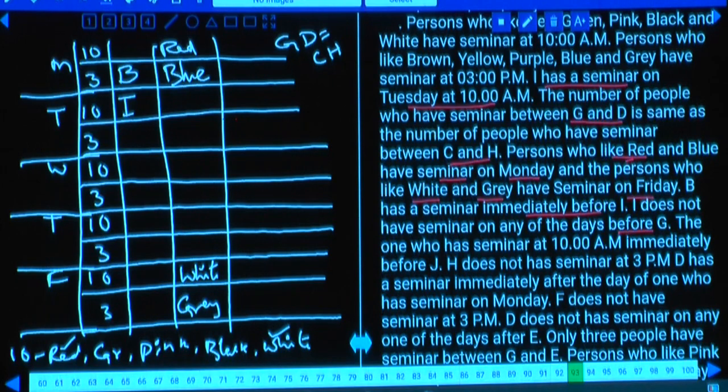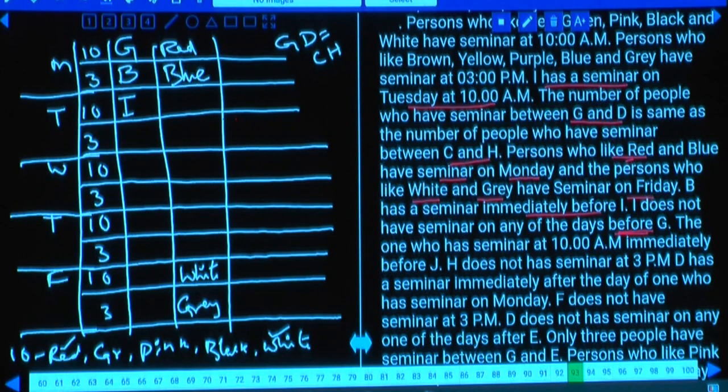No, I does not have a seminar on any one of the days before G. Hence, I should have a seminar after G, isn't it? As I should have a seminar after G, hence G must be the only one possibility at Monday 10 o'clock.